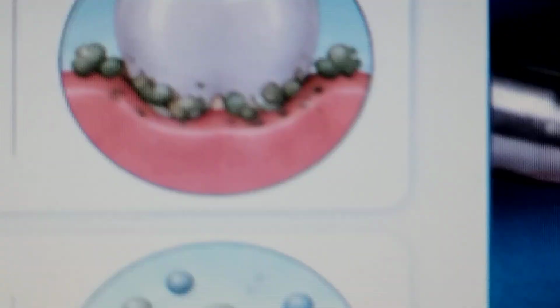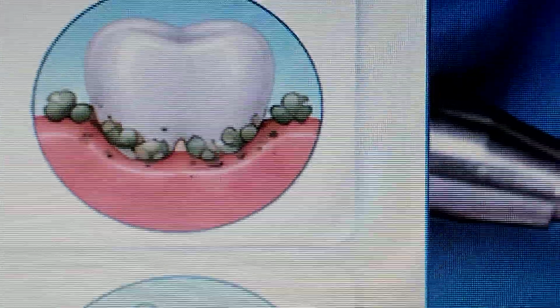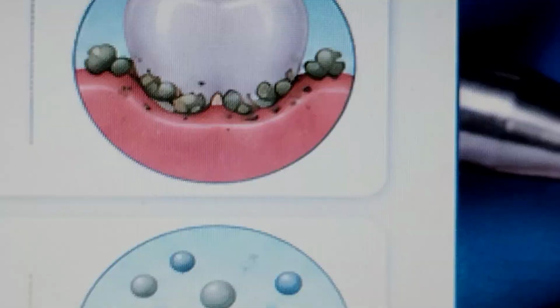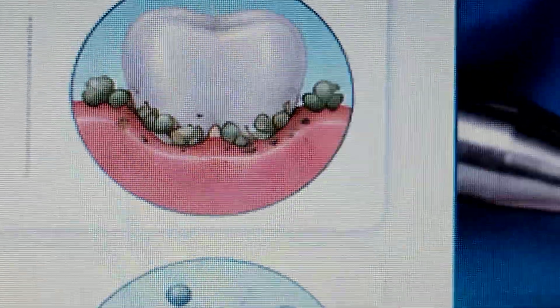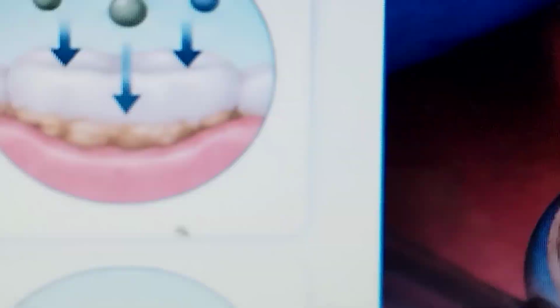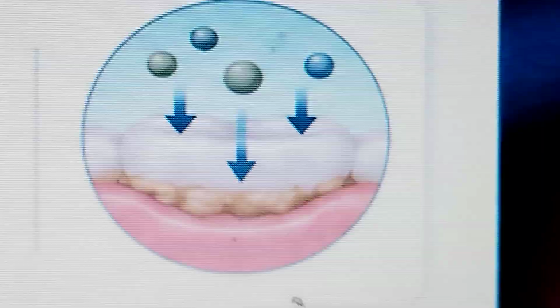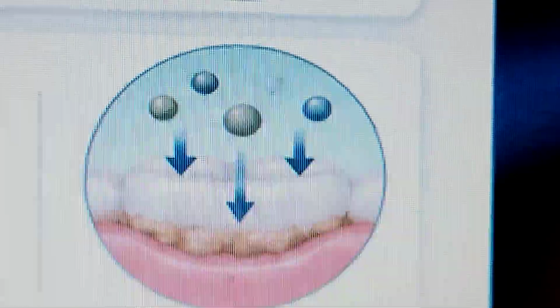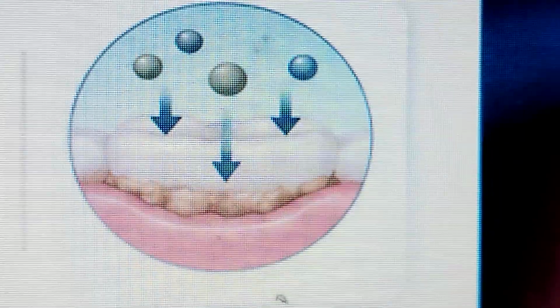Now, why do we need scaling? Home care has its limits. Toothbrush and floss are excellent at disrupting soft, uncalcified biofilm. Mineral fusion occurs if plaque is left undisturbed. If left undisturbed for a short period, it begins to bind with calcium and phosphate minerals present in your saliva.